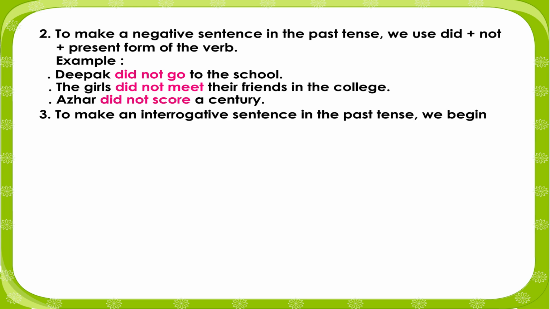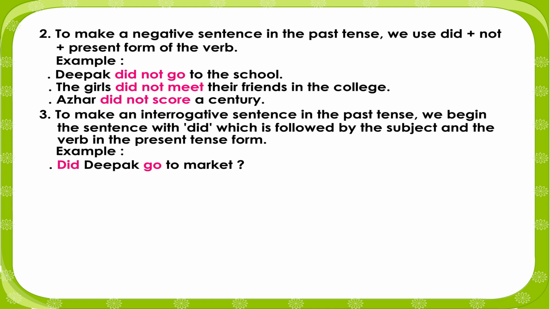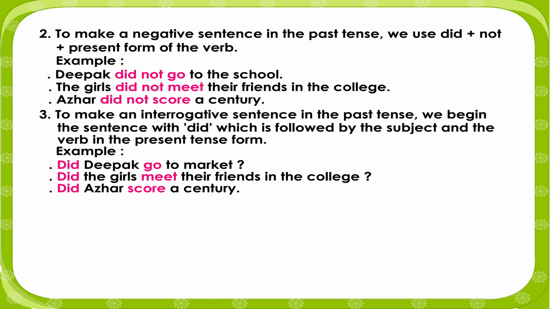To make an interrogative sentence in the past tense, we begin the sentence with did, which is followed by the subject and the verb in the present form. Example: Did Deepak go to the market? Did the girls meet their friends in the college? Did Azhar score a century?